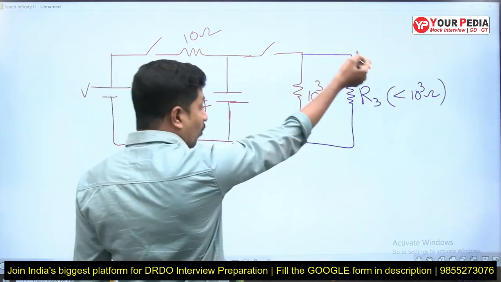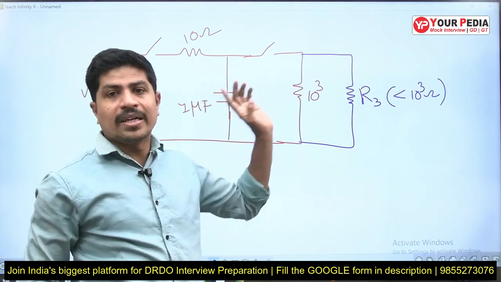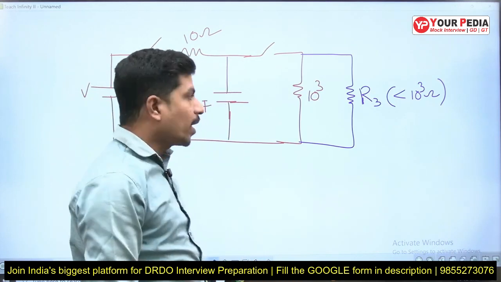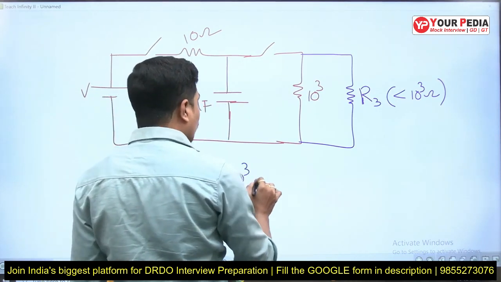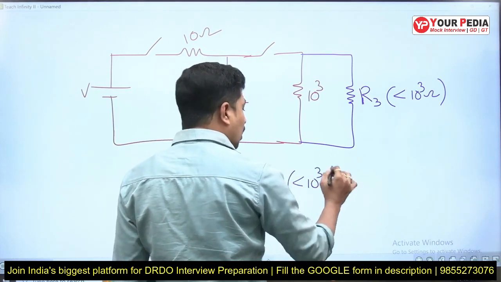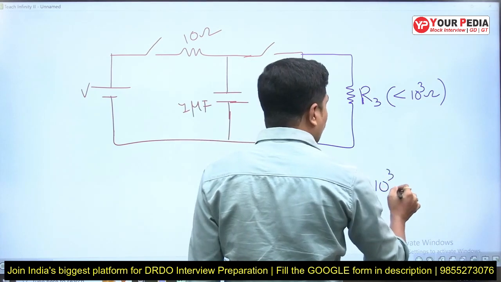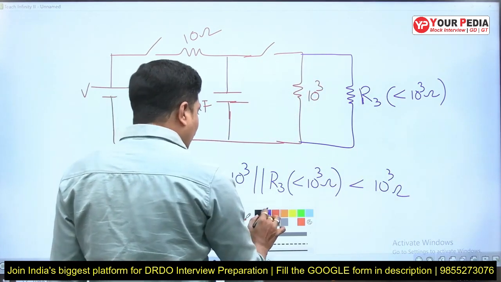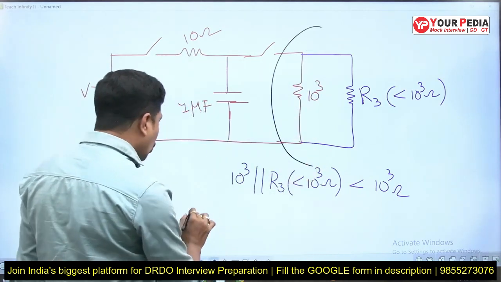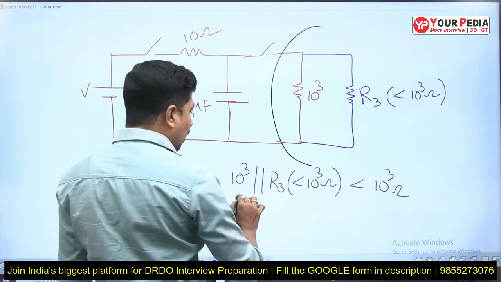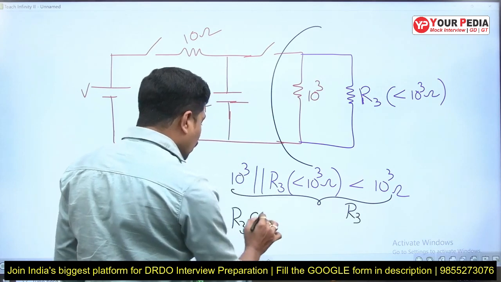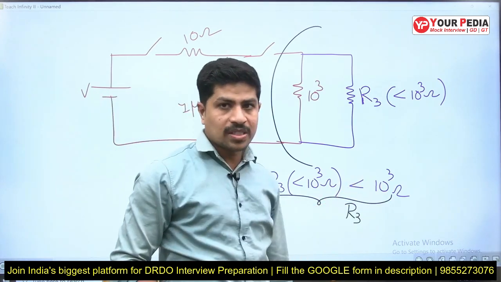Then we are not disturbing this 1k ohm. That 1k ohm is as it is. We are introducing one more new resistance in parallel. Now we know that 1k ohm in parallel with R3, which is less than 1k ohm, will give less than 1k ohm, means this entire effective resistance got decreased. Then obviously tau 2 is equal to, I'll call this completely some R3 into C. We know that R3 is less than 1k ohm. Just now I explained that.